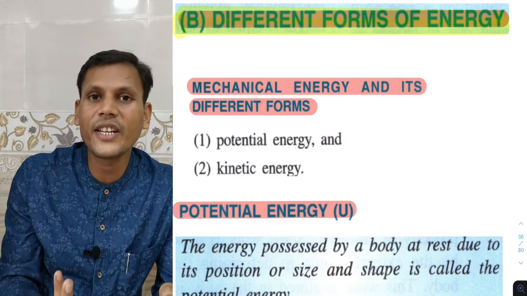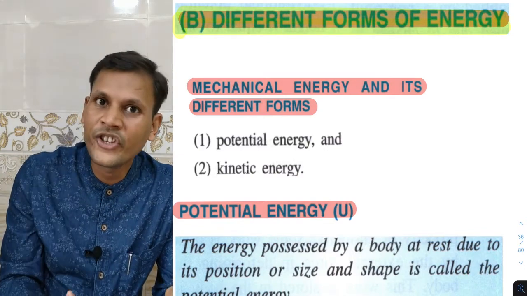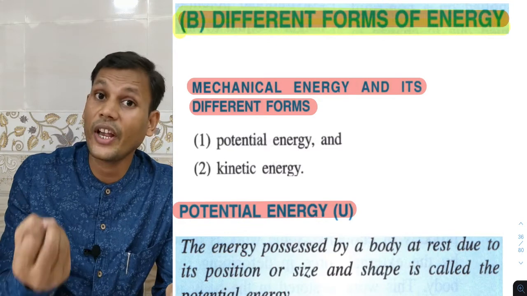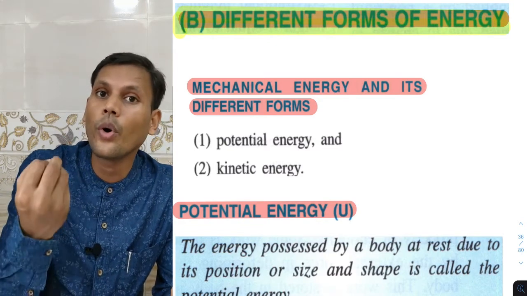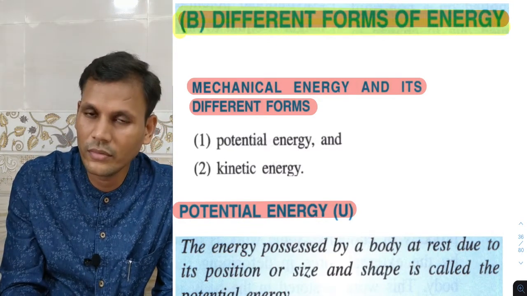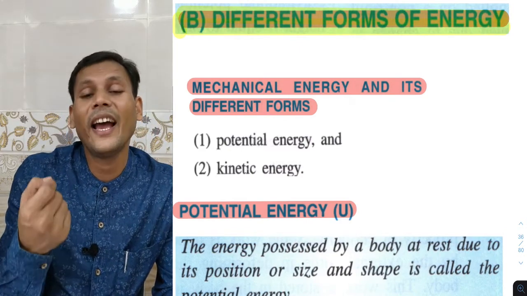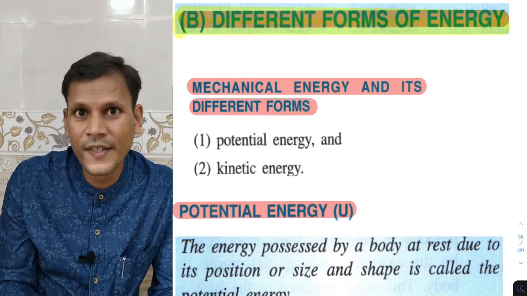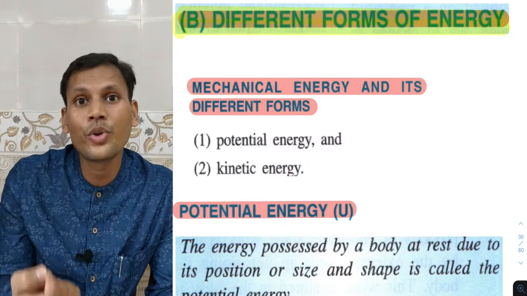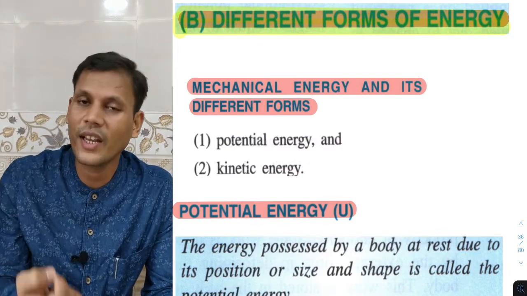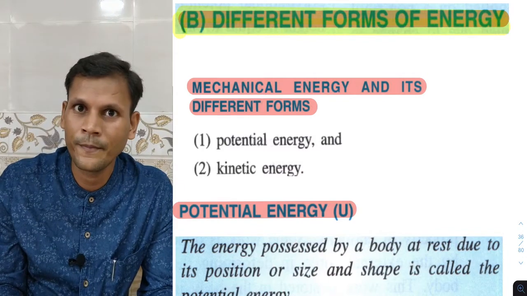So kinetic energy is the energy possessed by a body due to its motion. And what will be potential energy? Energy possessed by a body due to its position is potential energy.